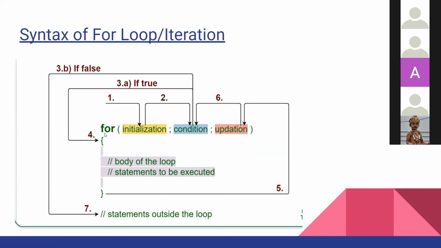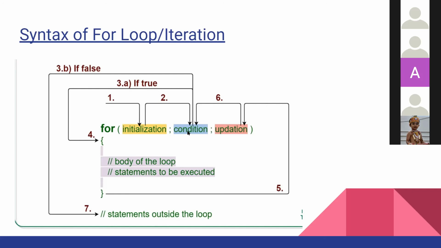Okay. So the first one is for loop. The syntax of the for loop, we'll go step by step. The first step is initialization. That means I'm initializing a variable and giving it a value. The second step is condition. That means I will compare, like if it is greater than the given value, less than the given value, and so on. Just remember the key points and we'll understand more by an example.